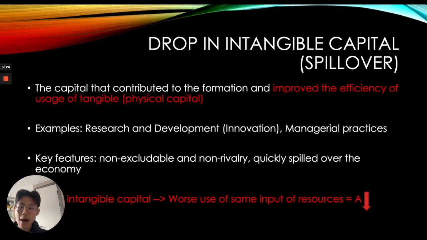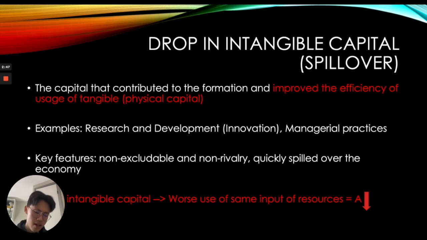The drop in intangible capital means a drop in the capital that contributed to the formation and improved efficiency of usage of physical capital. A great example is research and development, as well as managerial practices. But the key features of intangible capital are non-excludability and non-rivalry, which on the one hand means it could quickly spill over to the whole economy, but on the other hand also means a free rider problem, which actually caused investors to be less willing to invest in intangible capital.